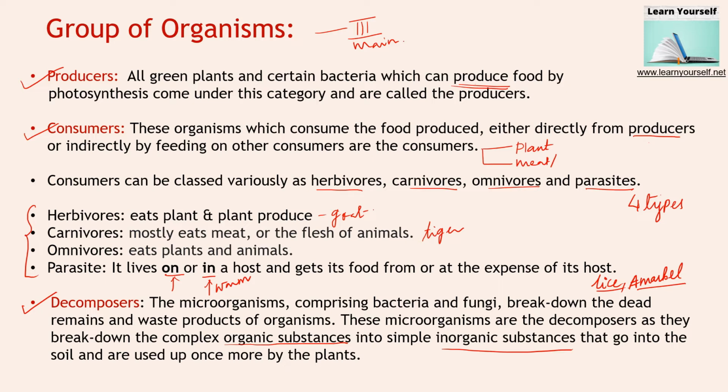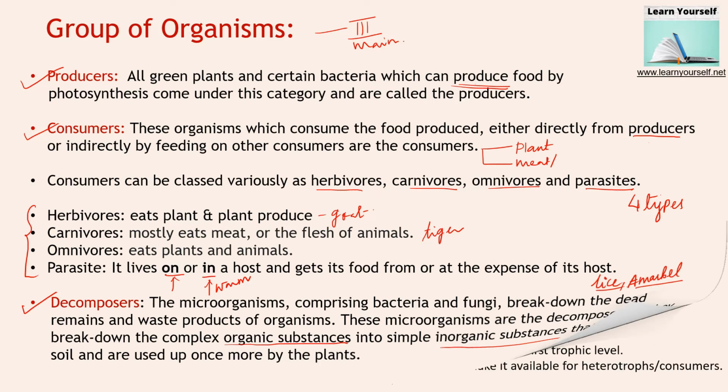So this is the complete cycle of the ecosystem, where nutrients are used up for life cycles and then come back to the soil. So decomposers are an important part of our ecosystem. Here we have seen mainly three groups of organisms: producers, consumers and decomposers.